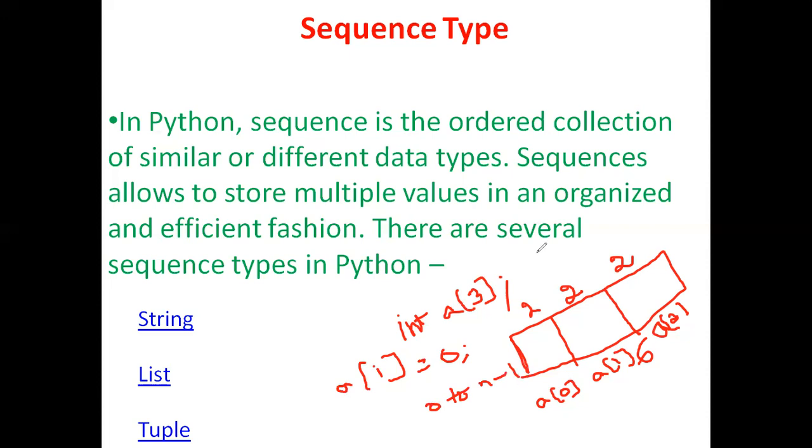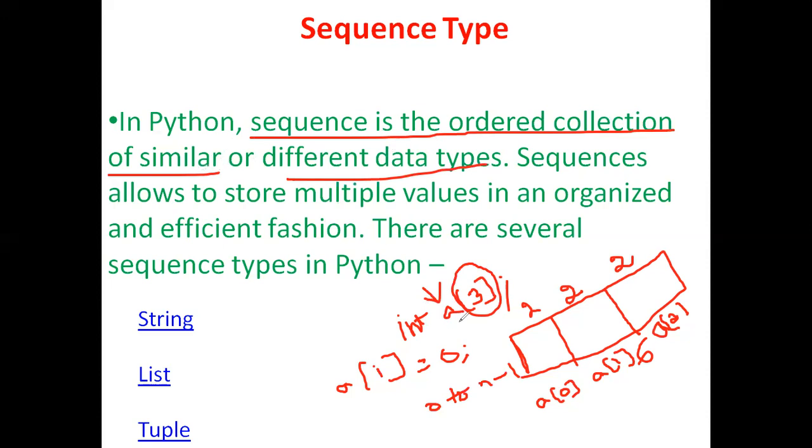See here, in this concept of arrays, we are going to store multiple values of the same data type under the name a, where the index value may change, but the name of that variable will be a. Similar to this, in Python also we have the sequence type. Sequence is an ordered collection of similar or different data types. So an array is an ordered collection of similar data types.